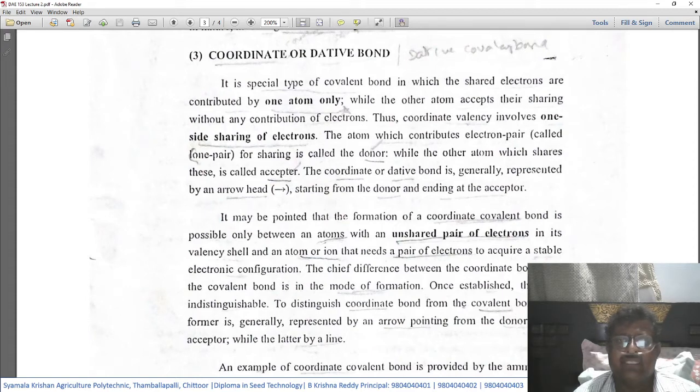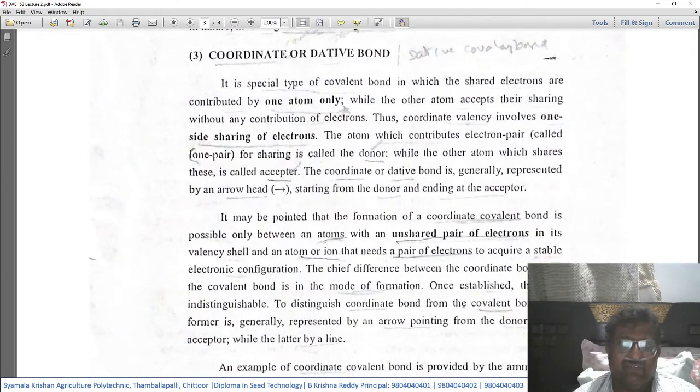This is also known as dative covalent bond. So there are three names for it: coordinate bond, dative bond, or dative covalent bond. Let us see the details of this coordinate bond.